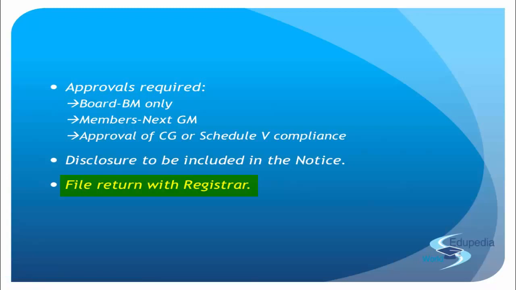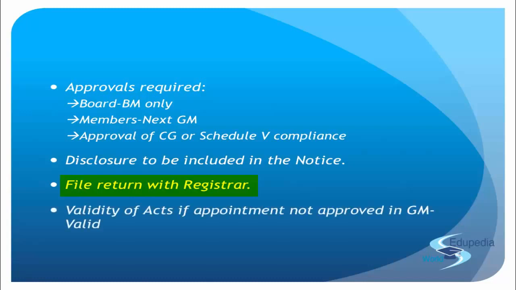Got the point? The last thing that we need to see in this section is the validity of the act if the appointment is not approved in the general meeting. So first of all, if you see the entire scenario, you think that okay, this person should be taken up as a managerial personnel.